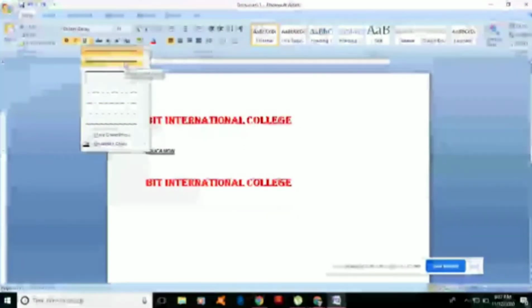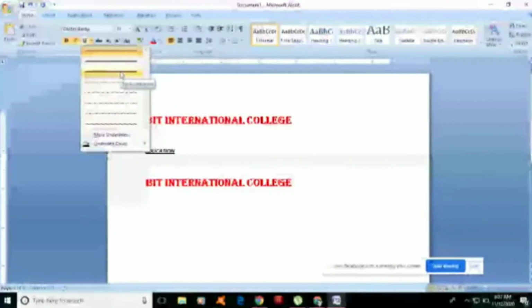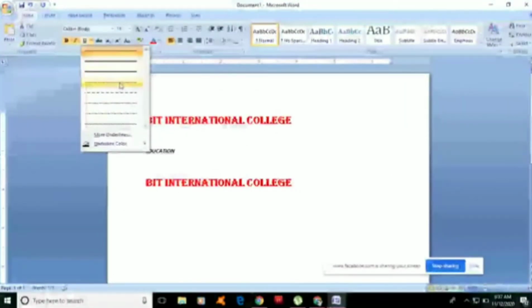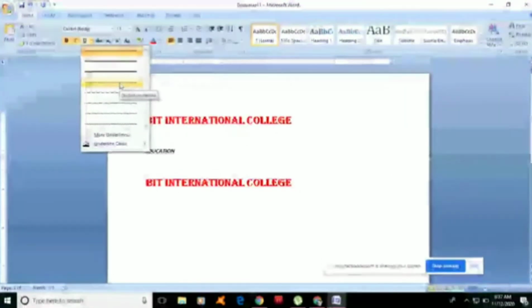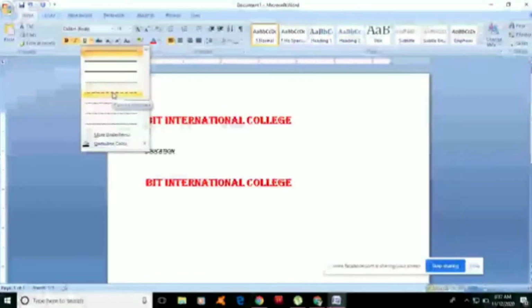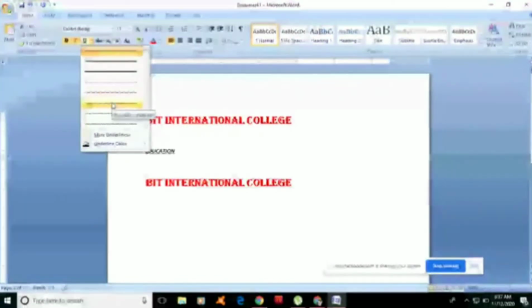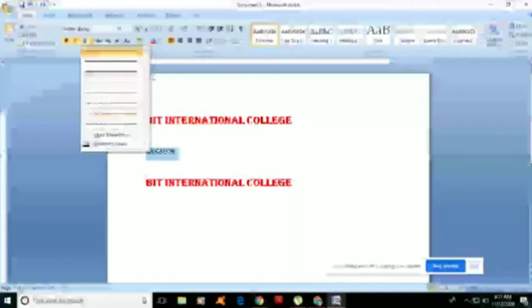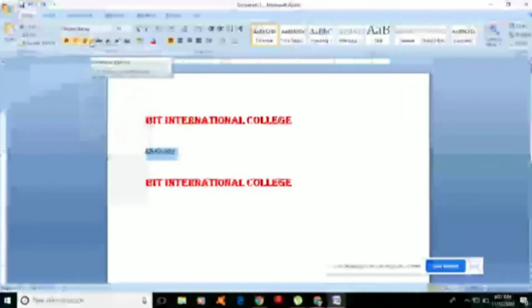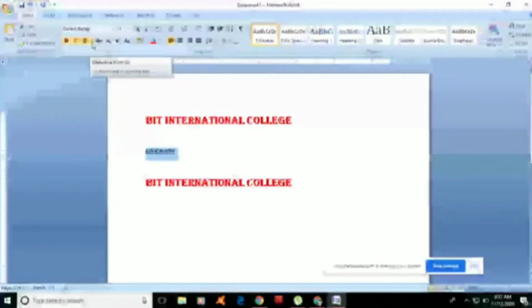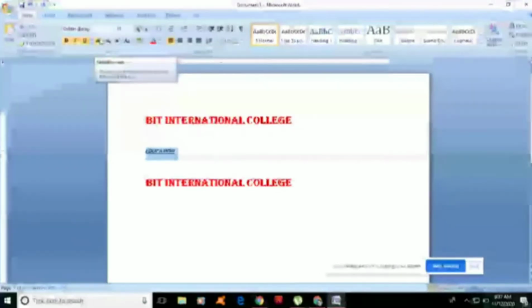There is a double line, a thick underline, a dotted underline, a dash underline, and a dot-dash underline. You just click this drop-down arrow and you can see the different styles of underline.